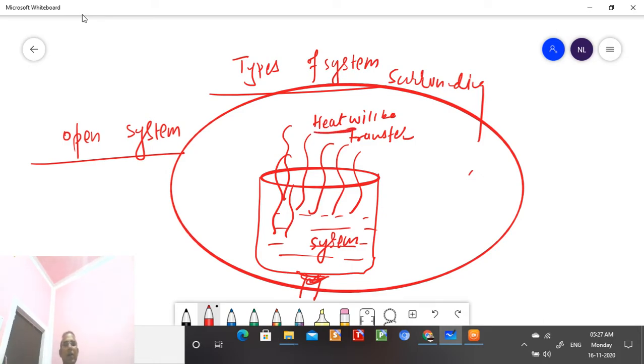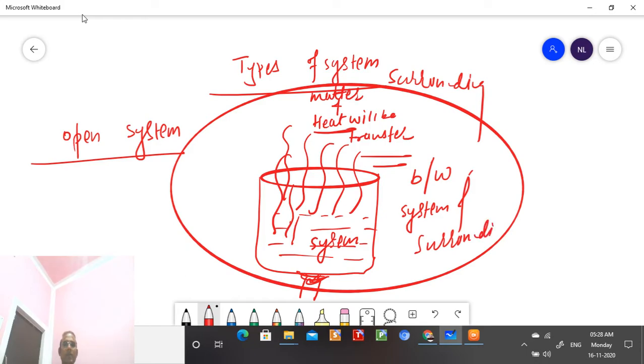And similarly, when you are heating, the matter is also coming out. So matter and heat will be transferred between system and surrounding.